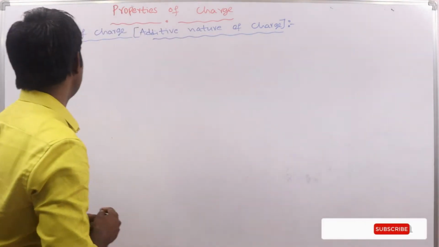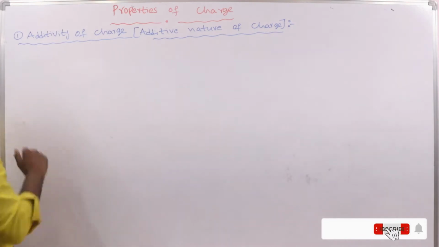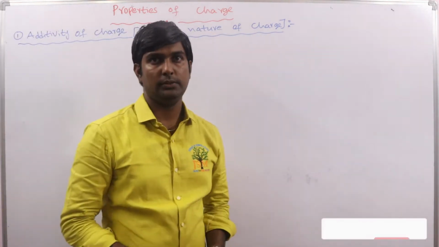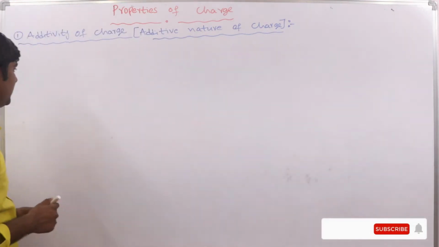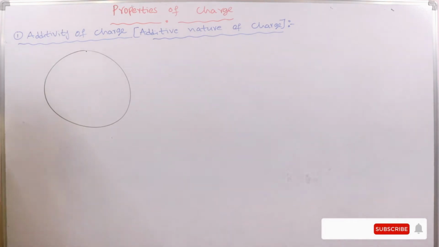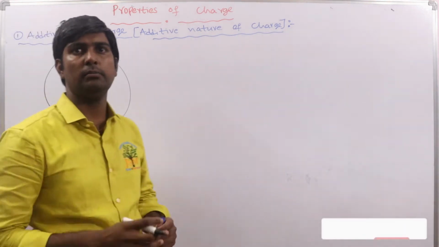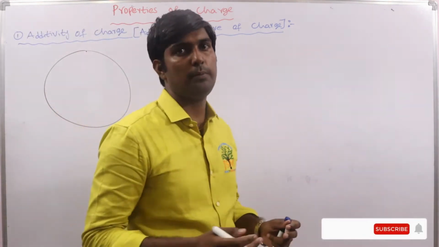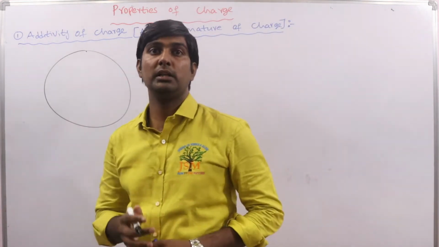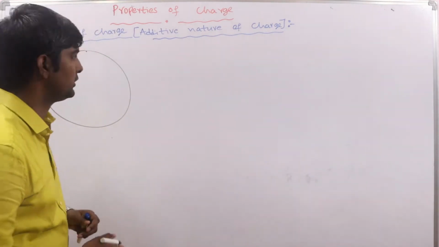So the first one is additivity of charge, or the additive nature of charge. What is this? To understand this, let us take an example. Suppose we have a system which contains many different particles, and every particle has some charge.